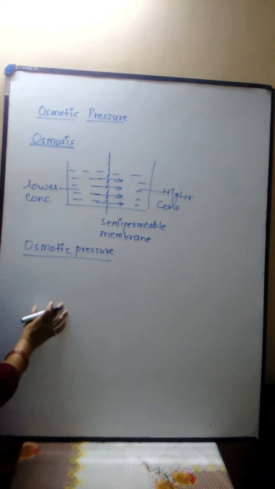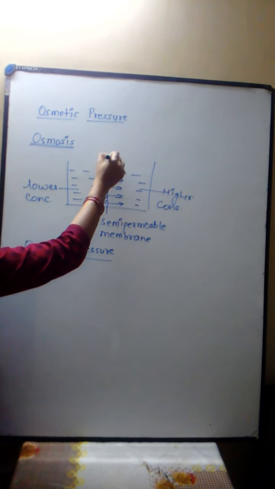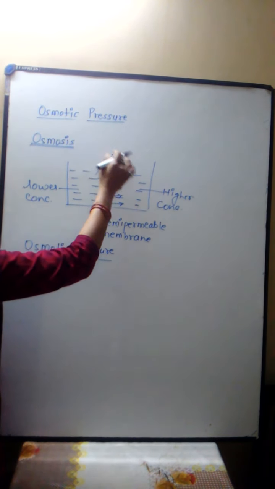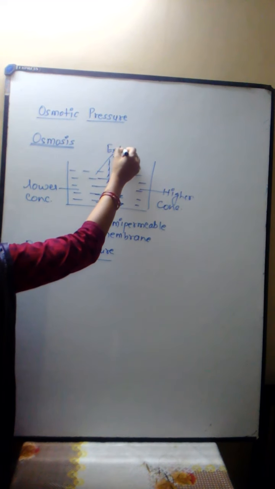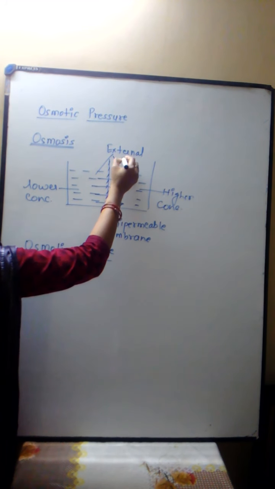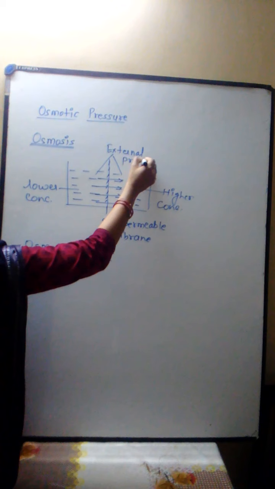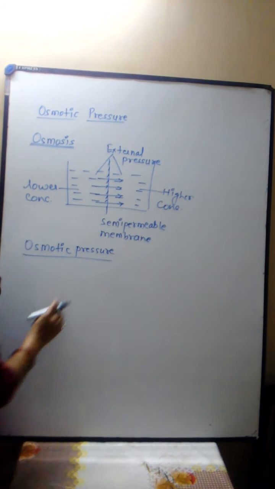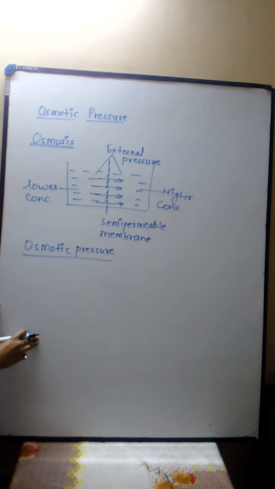Now if we apply external pressure on both sides of the solution, from any external source, then the concentration of both solutions becomes equal. If the concentration is equal on both sides, the osmosis process is stopped. That external pressure which is applied to stop the osmosis process is known as osmotic pressure.